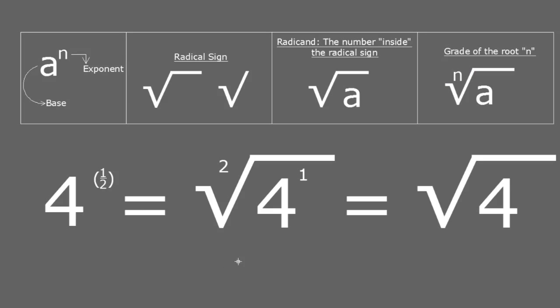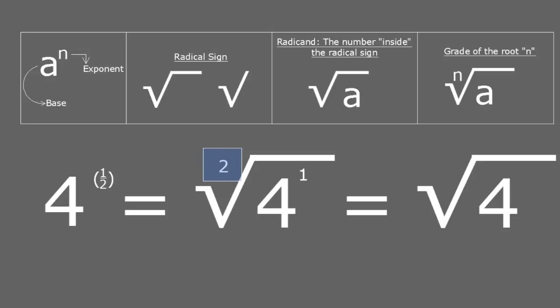Now, you remember if you have 4 with an exponent 1, that simply equals 4. So I don't have to write the exponent 1. And when you have a radical sign or a root, and the root is of grade 2, that is called the square root. That is the most common root that we use, the one that you're used to seeing in your calculator, and we usually never write the 2.